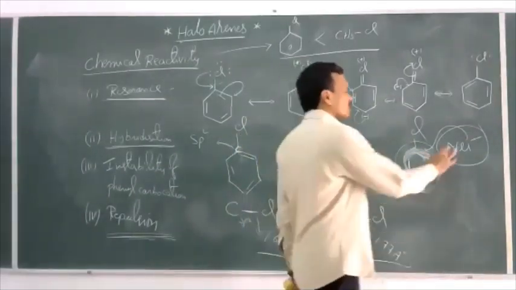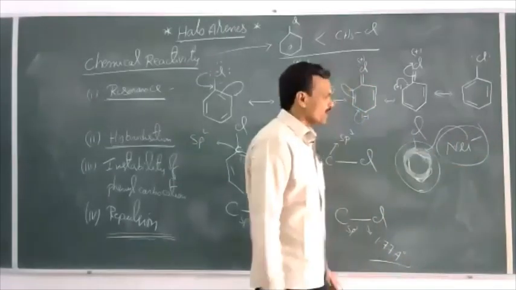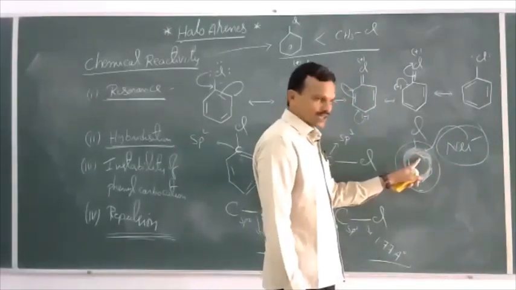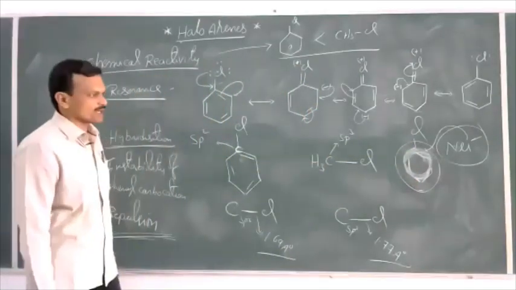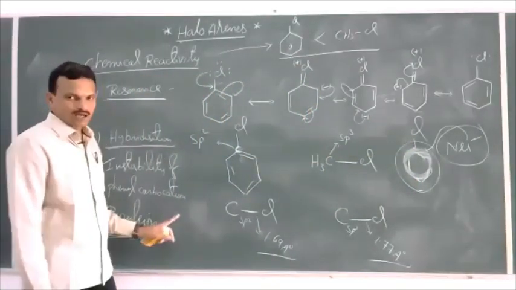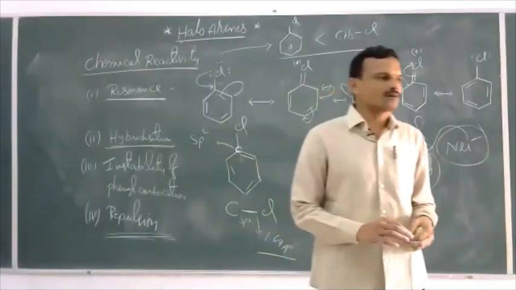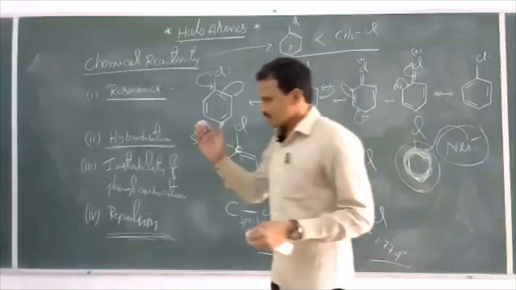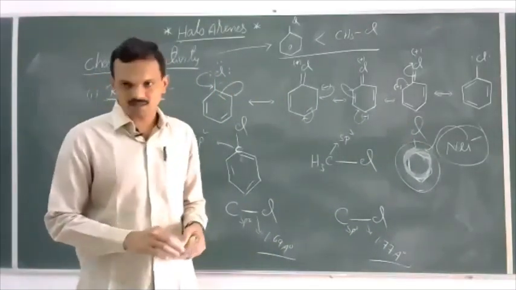So whenever a nucleophile approaches this benzene ring, the nucleophile will be repelled by the benzene ring. That's why haloarenes are less reactive compared to haloalkanes. So this is regarding the reactivity of haloarenes. In tomorrow's class, we will discuss the chemical properties of haloarenes. Okay.